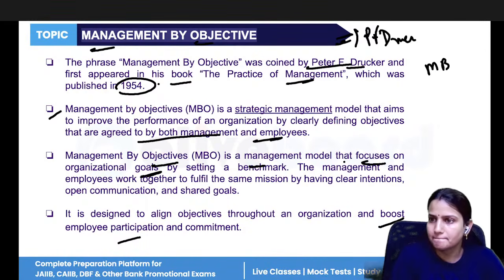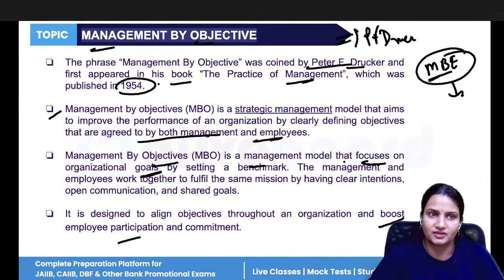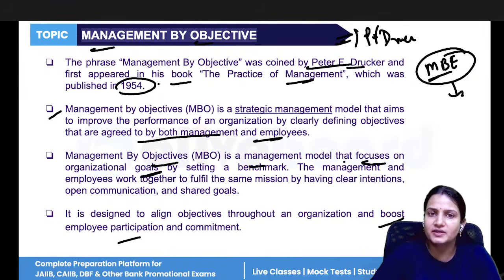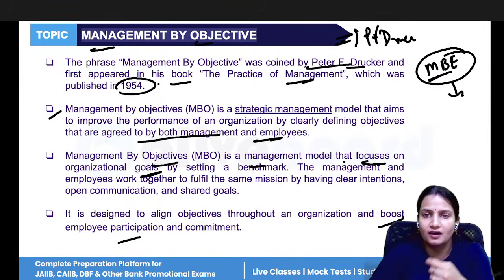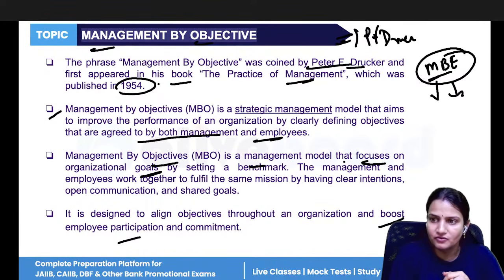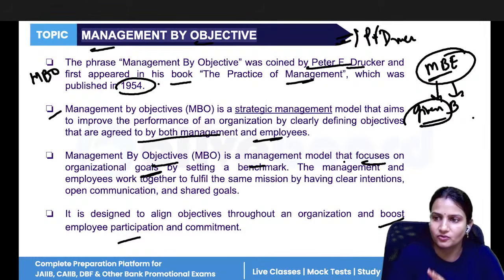Now, there is one more term that is known as MBE, management by exception. Exception means something that has to be avoided. Okay, one homework for you. You have to tell me who has given this concept. MBO was given by Peter F. Drucker, who has given MBE? Okay, I will ask tomorrow.